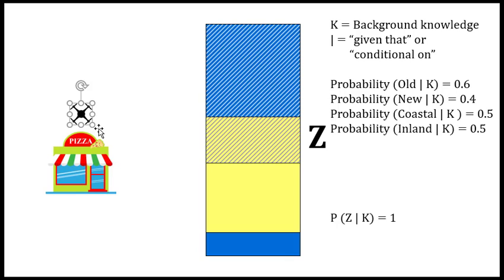Okay, so what's the probability that it will land in an old region? And an old region includes all the striped areas. So it could be here, it could be there. So what's the probability that it will land in this? Well, it is given by the number of people living in this area, and we know that the number of people living in this area is proportional to the size of the land.